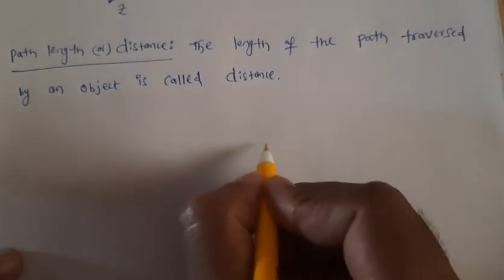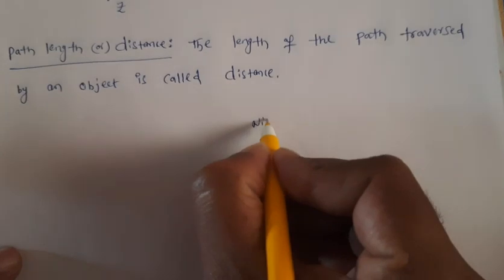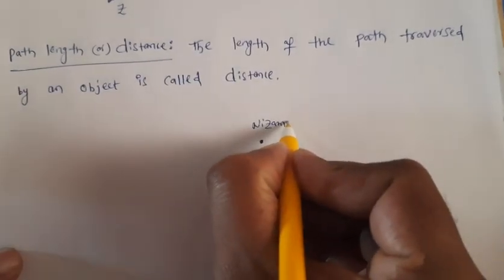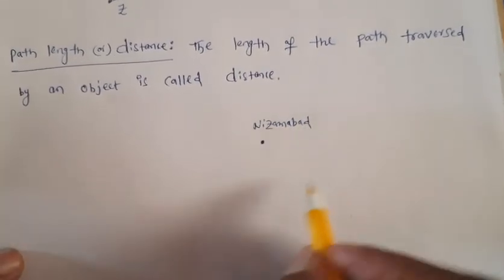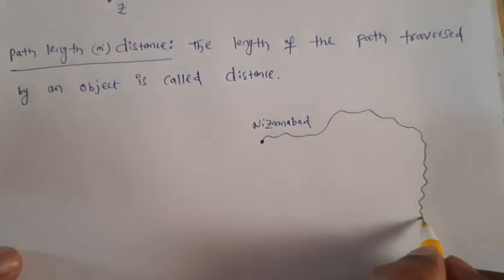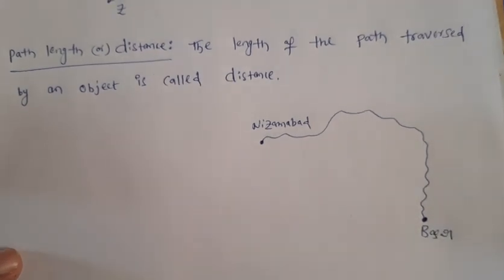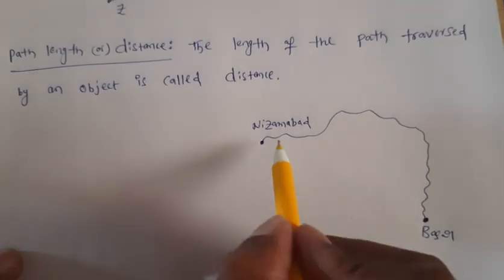For example, you are starting here, Nizamabad, and you are coming to Basar. Suppose you are following this path and finally you are reaching Basar. Now what is the distance traveled? The length of the path.